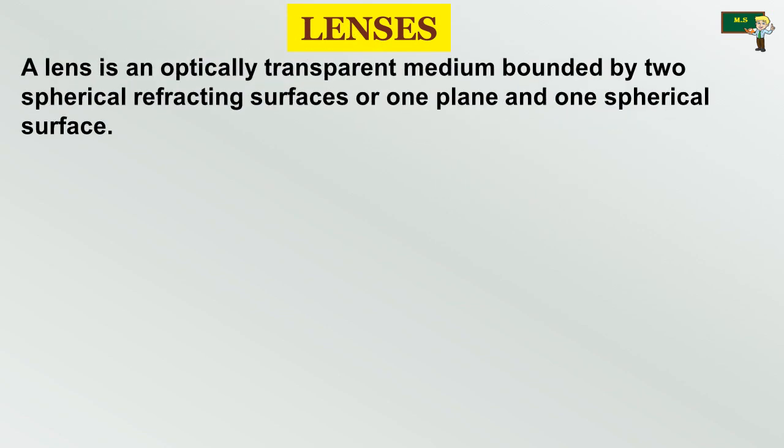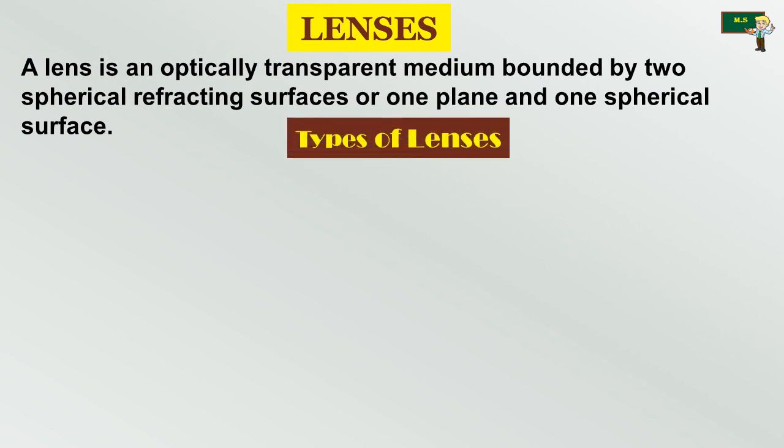Now let's start the lesson with lenses. A lens is an optically transparent medium bounded by two spherical refracting surfaces or one plane and one spherical surface. There are two types of lenses. One is the convex lens and another one is the concave lens.